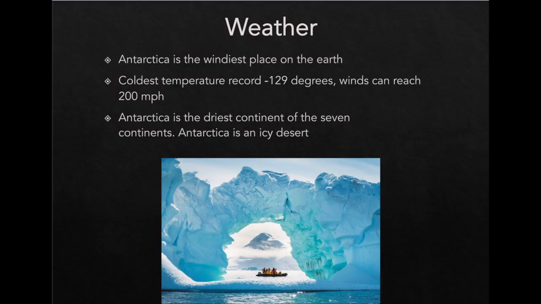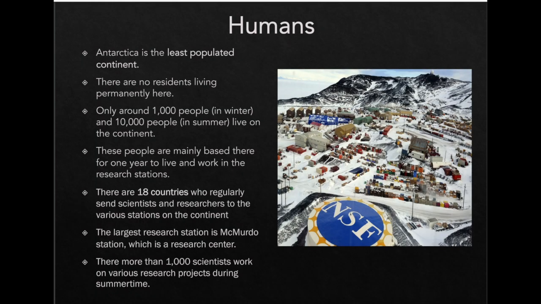It is also the windiest place on Earth and has the coldest temperature record with negative 129 degrees Fahrenheit. Sorry, guys. So the coldest temperature, negative 129 degrees Fahrenheit, and their winds can reach 200 miles per hour. It is also the driest continent of all continents. It's essentially a very icy desert.